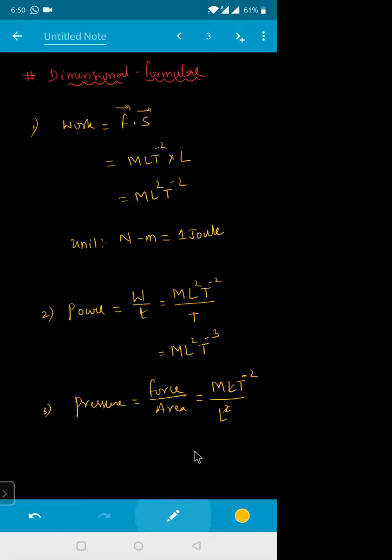The L square will get cancelled, so it is M L power minus 1 T power minus 2. Clear? So don't try to memorize these formulas. You can't memorize the formulas. You need to know the basic formula. From there, you can derive the dimensions for whatever physical quantity we can write.